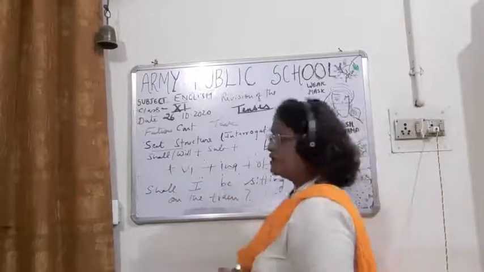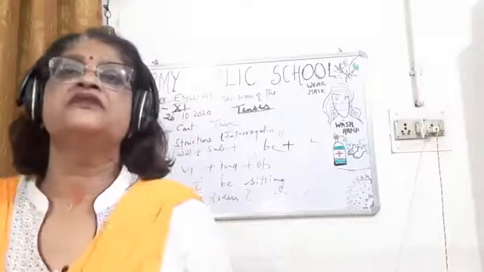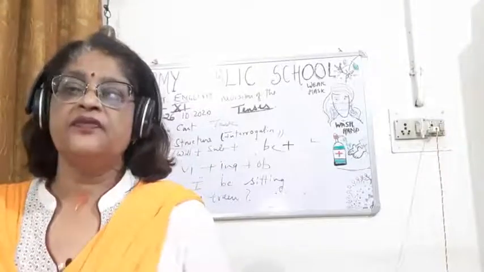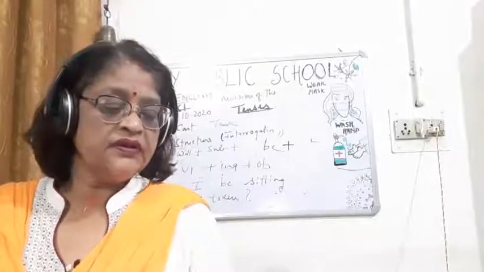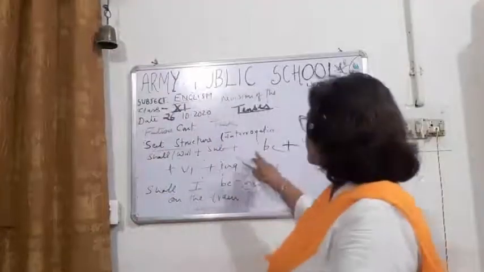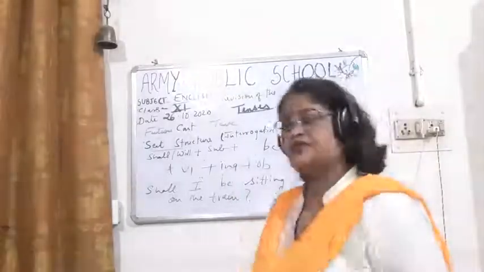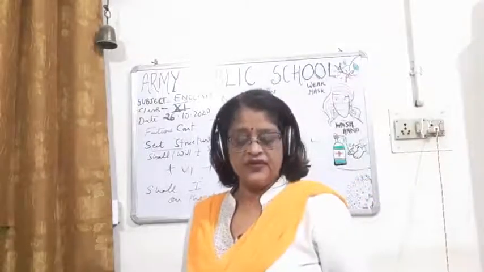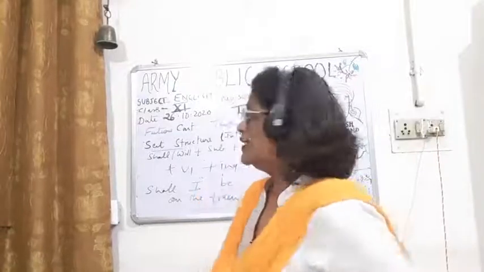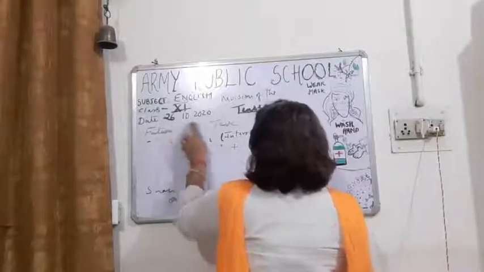Okay, so here the auxiliary verb shall or will comes first, and then children, after shall and will comes the subject, then be plus v1 plus ing plus object. So children, we have finished future continuous also, and now we will be doing future perfect tense.